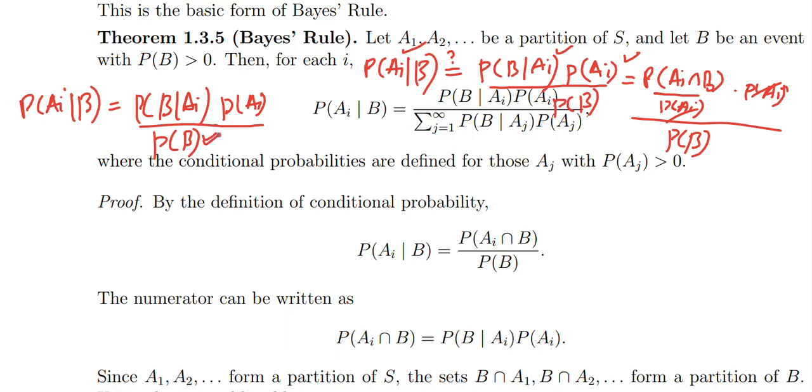And by the law of total probability, probability of B is the summation of probability of B given Ai times probability of Ai. I would say we should use j here because i is already used. This is the law of total probability.